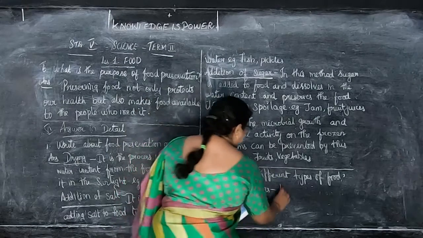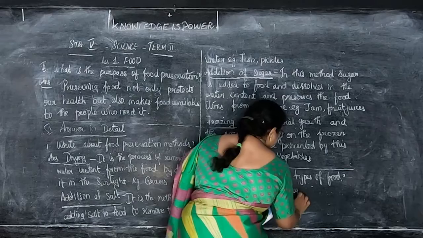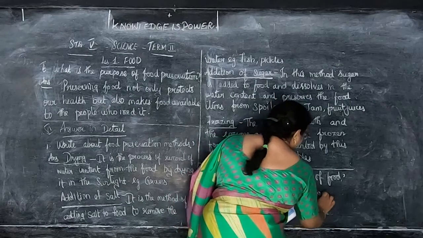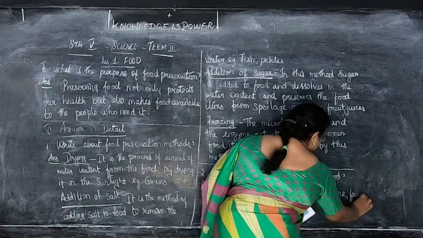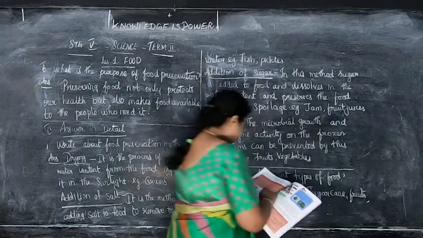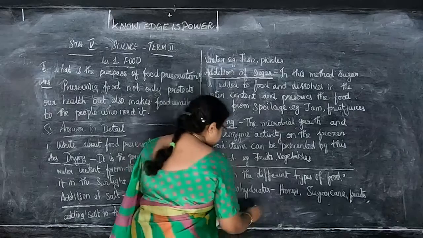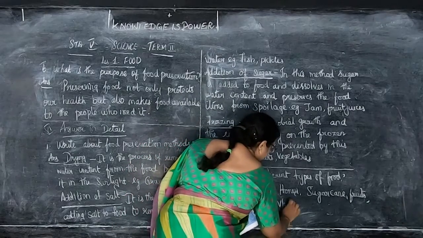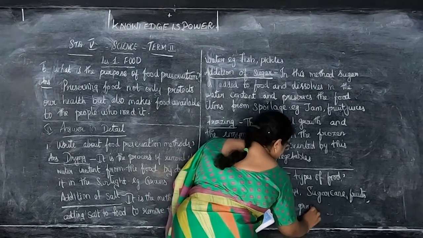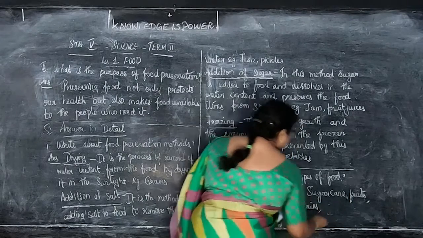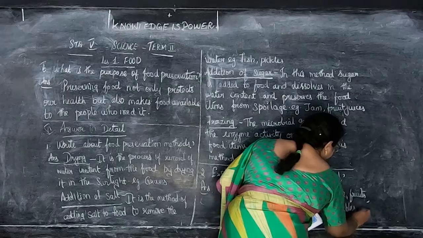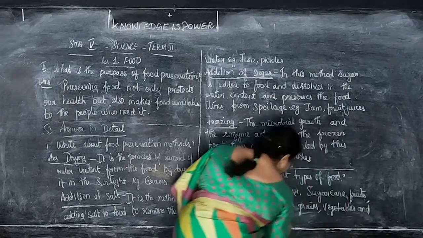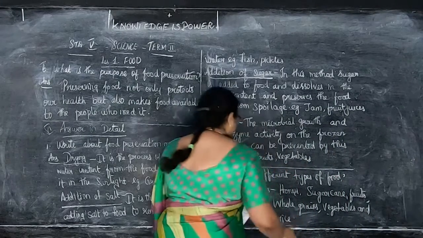Honey, sugarcane, fruits, whole grains, vegetables and rice. Okay, children, this is for carbohydrates.